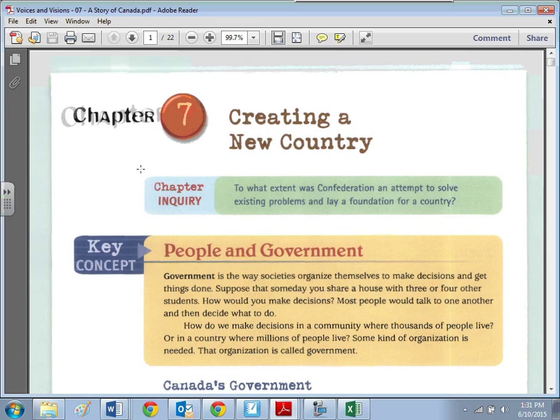So 50 to 30, and the English kept on winning those votes. So the French were kind of upset. So they started fighting for rep by pop because they had more population. 25 years later, Ontario had more population. So they turned around and they said, look, you're right, you're right, you're right.